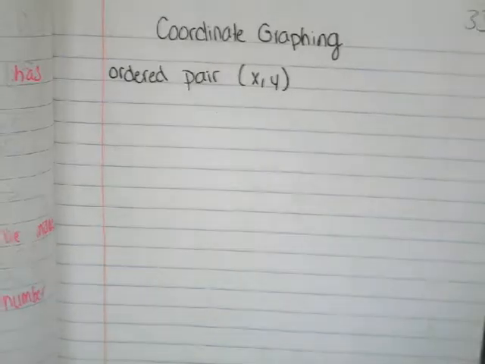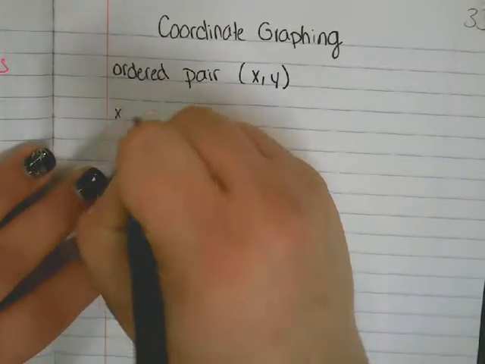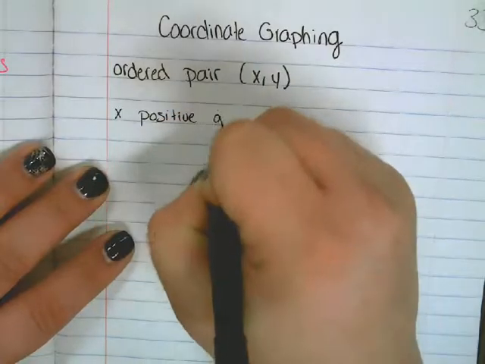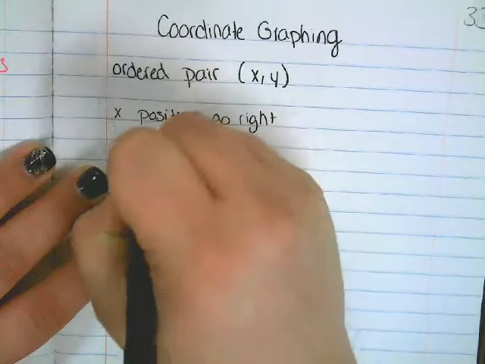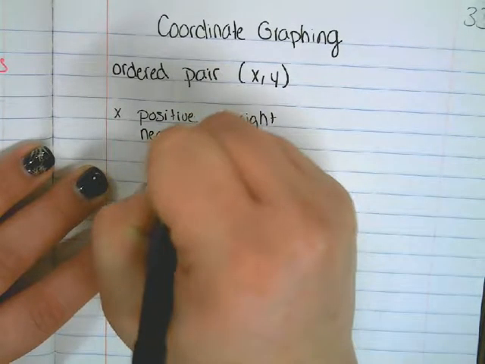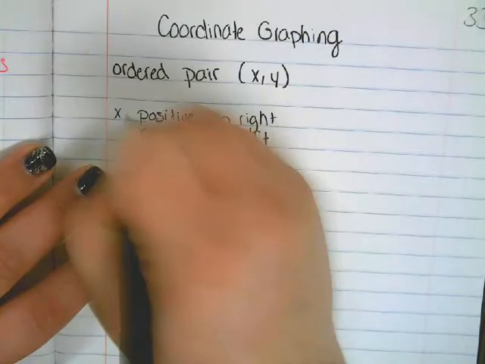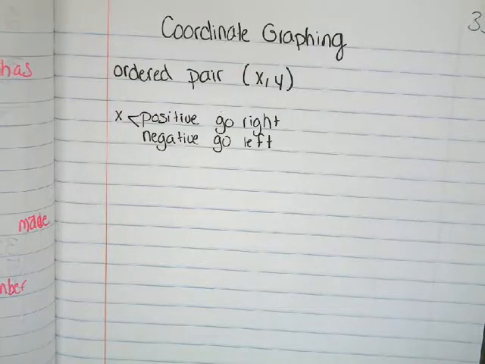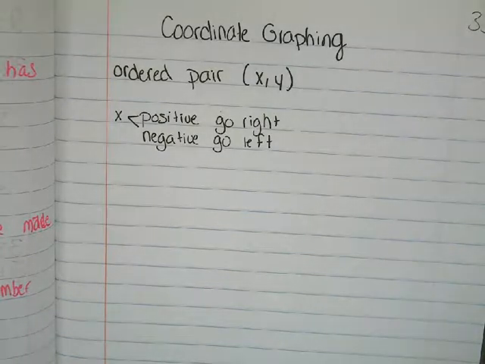Okay? So the first number in your ordered pair is known as the X value. So if X is positive, you're going to go right. If X is negative, you go left. So your first number determines if you go right or left. Right is positive, left is negative.